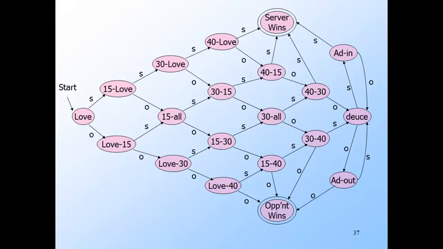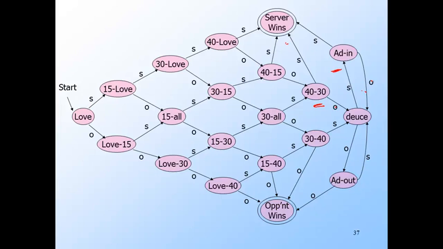Here's the tennis automaton we saw way back at the beginning of the course. Now, let's look at the states 40-30 here and add-in. Input S takes them both to an accepting state, that is, server wins, and input O takes them both to deuce, here and here. Thus, no further inputs could ever distinguish 40-30 from add-in. Similarly, 30-40 and add-out are indistinguishable.